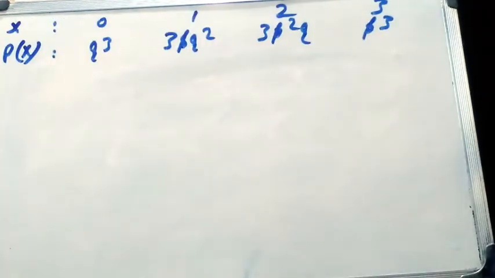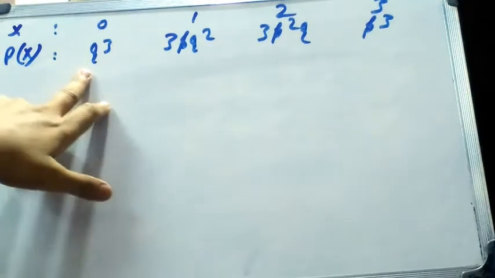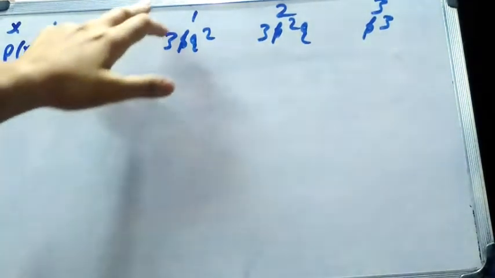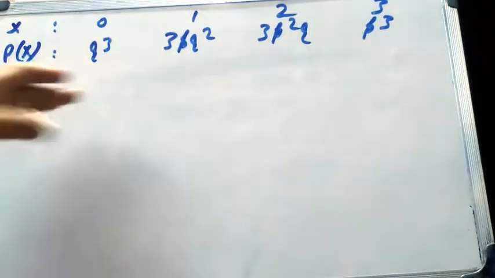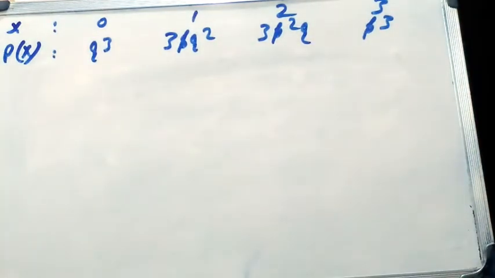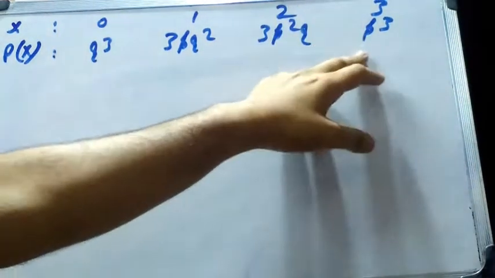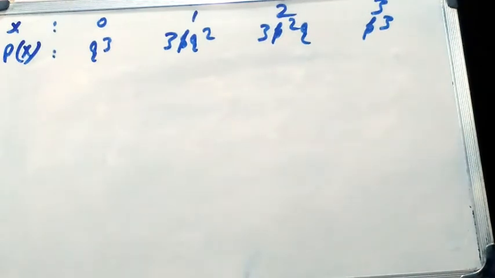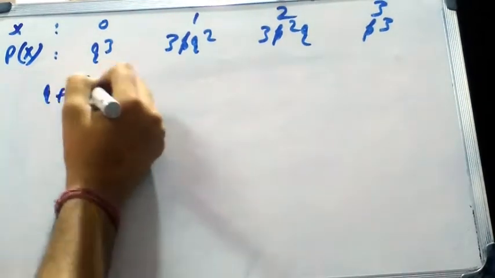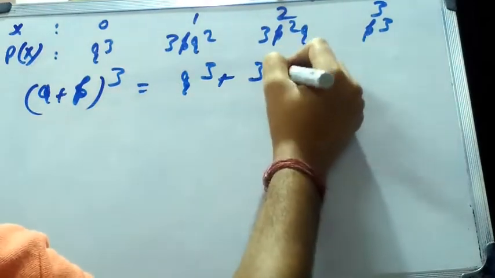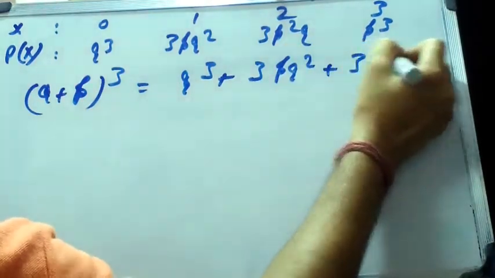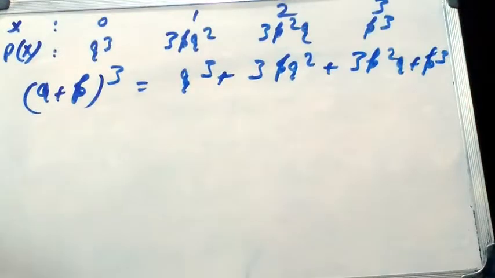The probability distribution becomes, when x is equal to 0, P of x is equal to q cubed. When x is equal to 1, P of x is equal to 3pq square. When x is equal to 2, P of x is equal to 3p square q. And finally, when x is equal to 3, that means for 3 successes, it becomes p cubed. Also, the binomial expansion of q plus p whole cube shows q cubed plus 3pq square plus 3p square q plus p cubed.